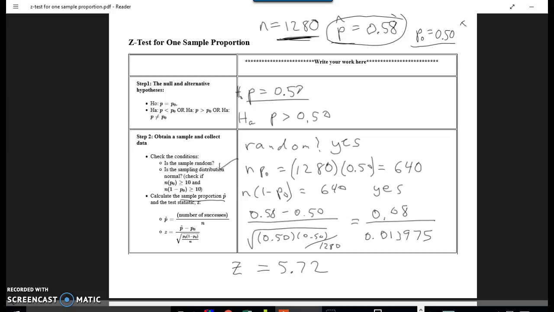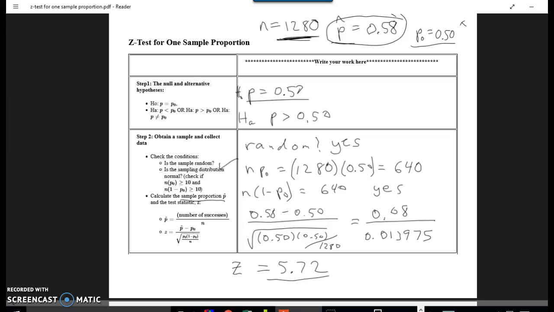So normally at this point, you would go to either the Z-score table and look that up, or you would go to a website or a calculator and enter this in. But because the Z-score is so huge, we know the p-value is going to be virtually 0, which brings us to step 3.